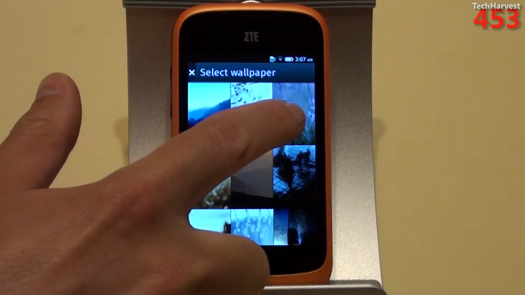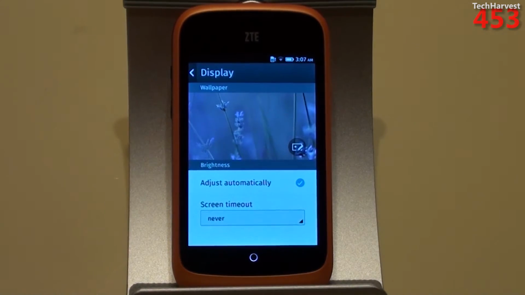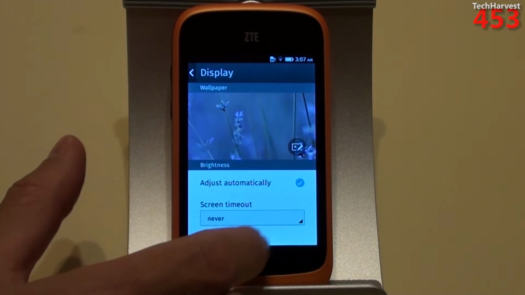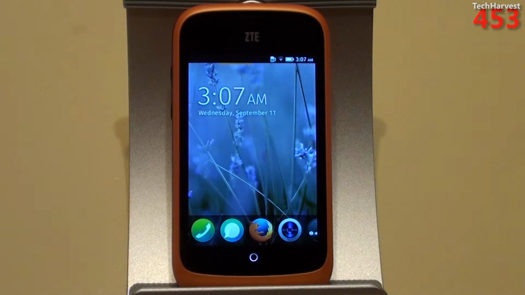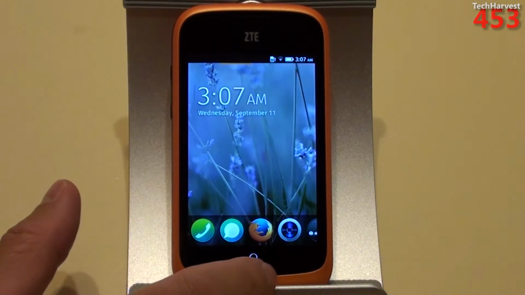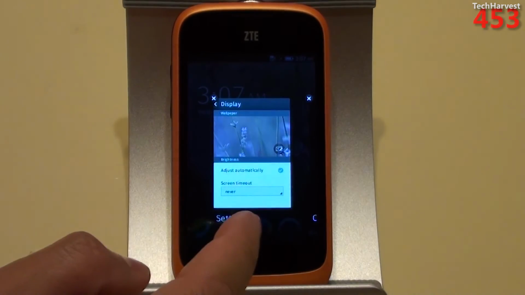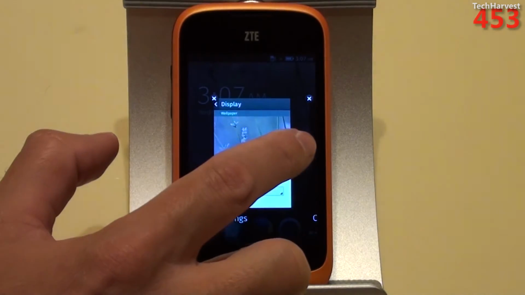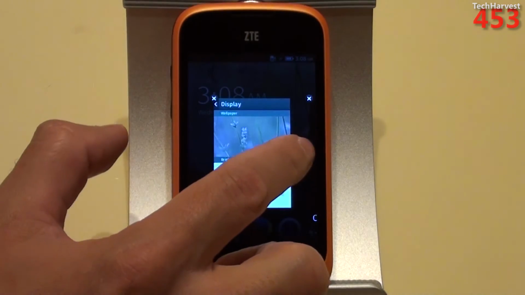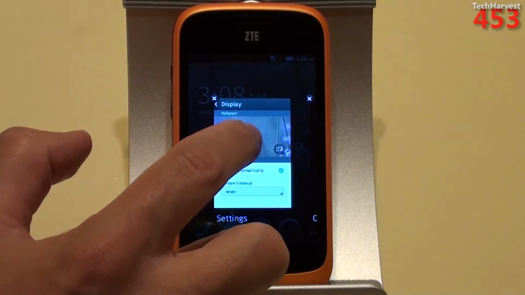The next one is, I believe, some more flowers. Let's hit the home button there. There we go. A little purplish look there. And you can either go into Settings or you can hold the home button down and it will bring up your recent apps, one of which is Settings.